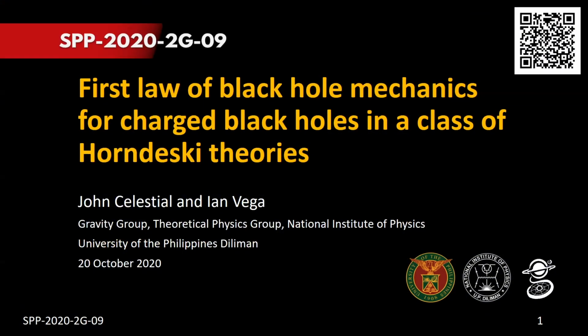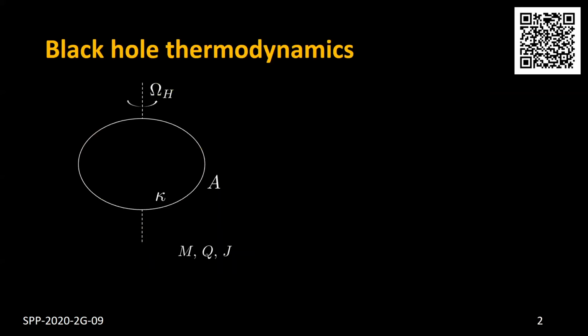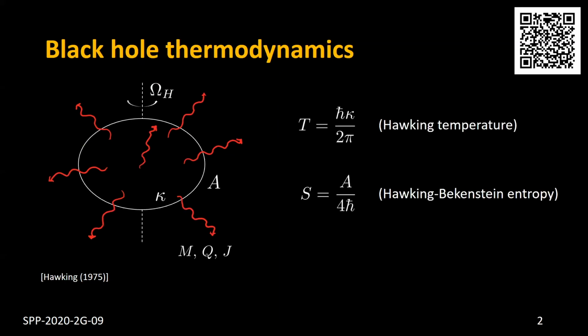In this short presentation, I will be talking about deriving the so-called first law of black hole mechanics for charged black holes in Horndeski theories. With quantum processes at play, black holes are able to emit thermal particles, which we now call Hawking radiation. Radiation temperature and its entropy turn out to be just the event horizon's surface gravity and area, and the energy lost in the process could be expressed in terms of these parameters and changes in the black hole charges.